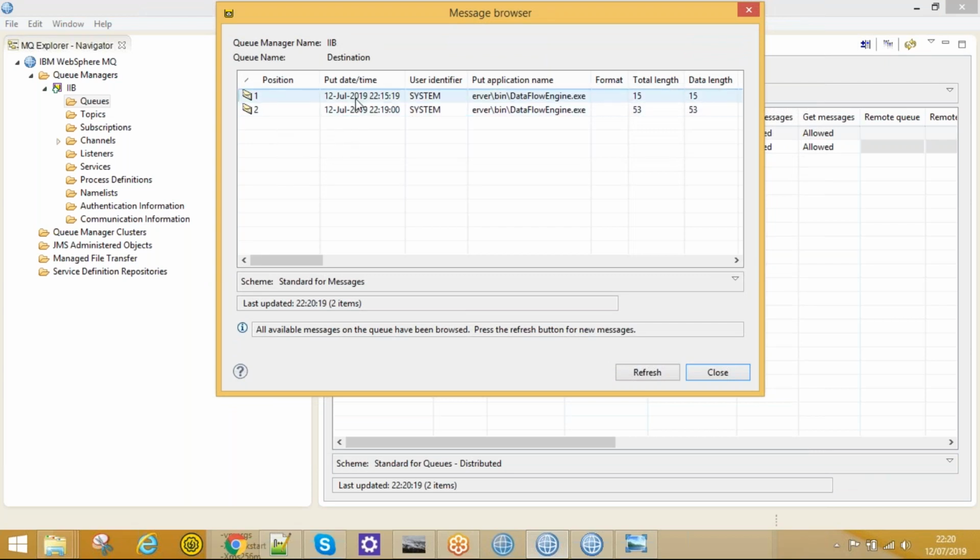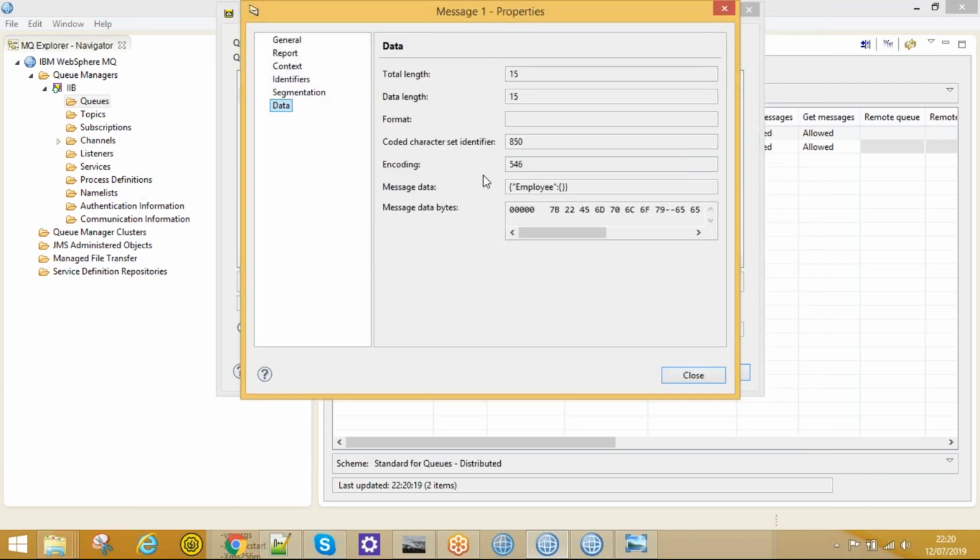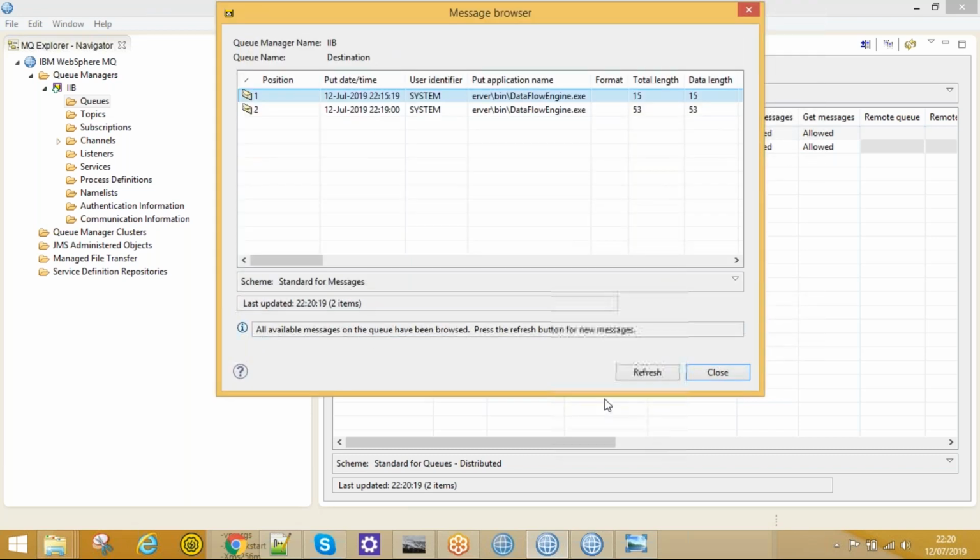This is the first message. Let's see that first message. Data. See, this is simply employee because I uploaded a different file, so the values are not matched. So it created an empty employee object. Now I uploaded an appropriate file for which I have written the code. So let's see that message. This is a timestamp, everything it will show.